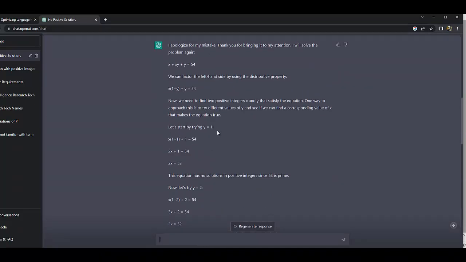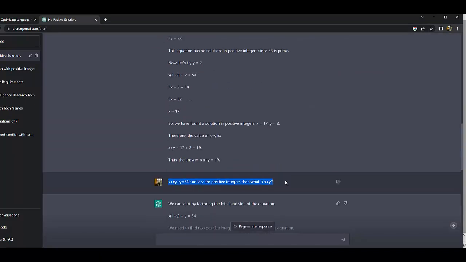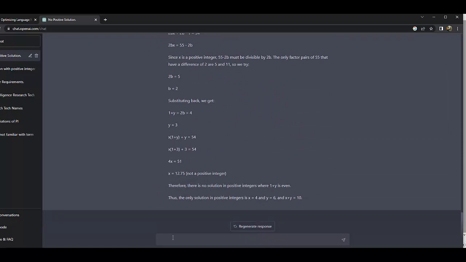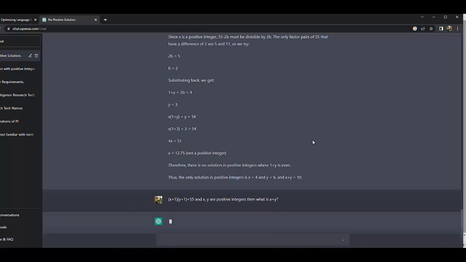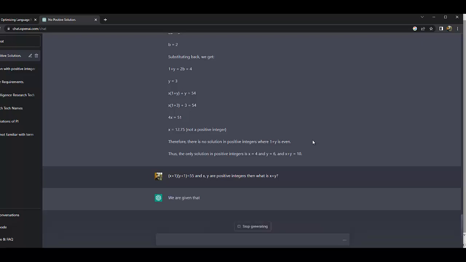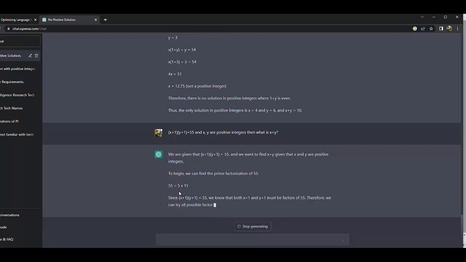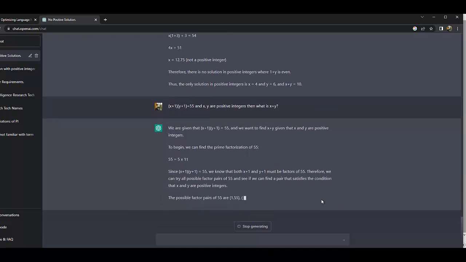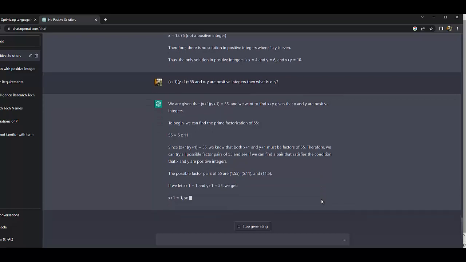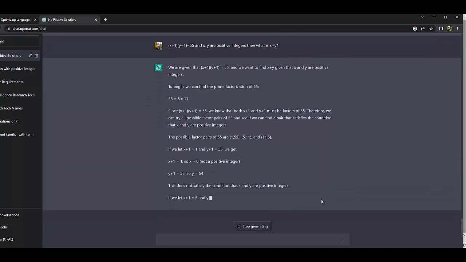The question is the same but the input is different: (x plus 1) into (y plus 1) equal to 55, then what's the value of x plus y? So it calculates easily. First of all it goes with the divisor concept, then it is easy to identify the possible factors. Then it has identified the values.